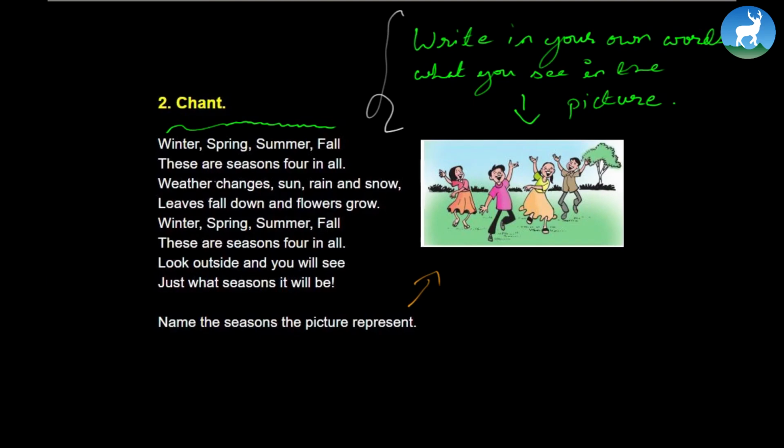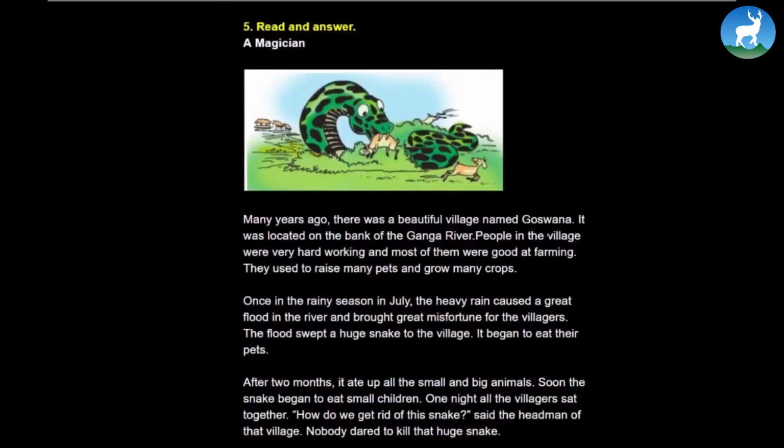Now let's move further. We're going to read a passage now, a very beautiful story, right? So again, same thing here. First observe the picture. You can see a very big snake here and it's devouring a ship. Okay, now you can imagine its size. All right, and of course again, first of all, observe the picture and write about it. All right, first do this classwork. Observe the picture and write.